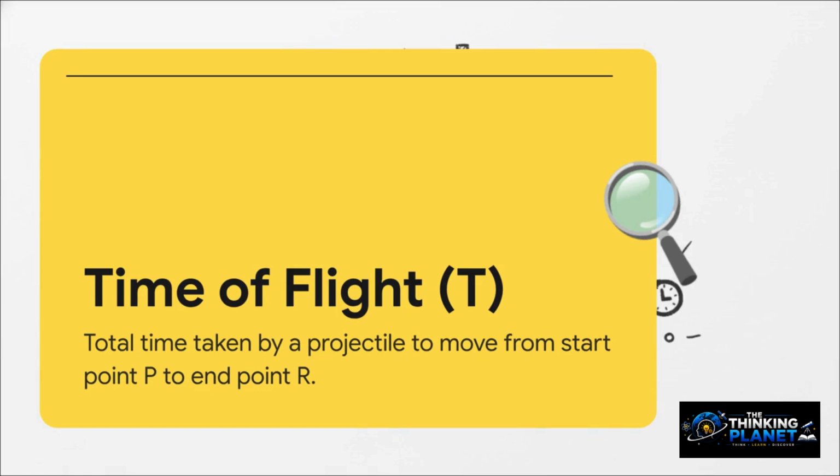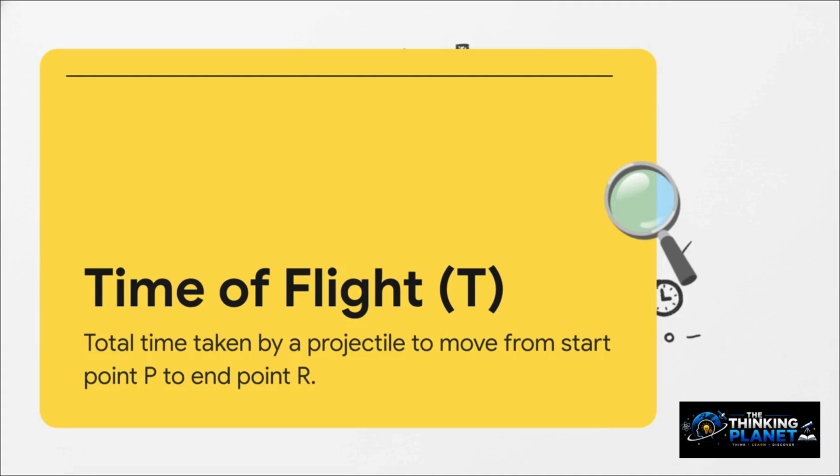First things first, let's quickly clarify our vocabulary. The total time our ball spends in the air is called the time of flight. We denote this entire, complete journey with a capital T. Imagine the path of the ball as an arc, starting at point P on the ground, reaching its absolute peak at point Q, and landing back on the ground at point R. Capital T represents that whole shebang from P to R.